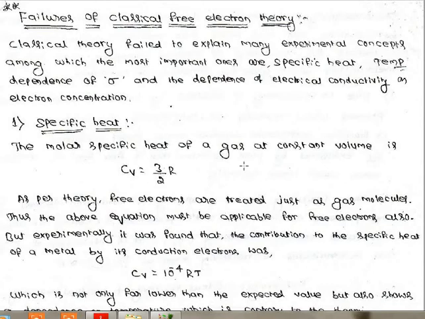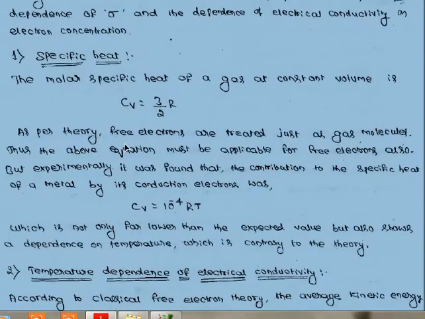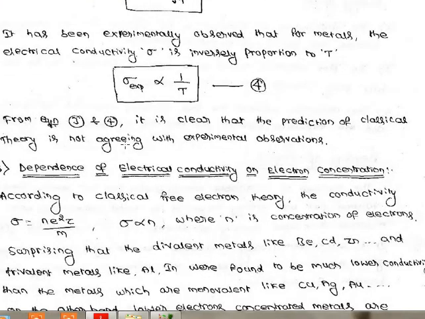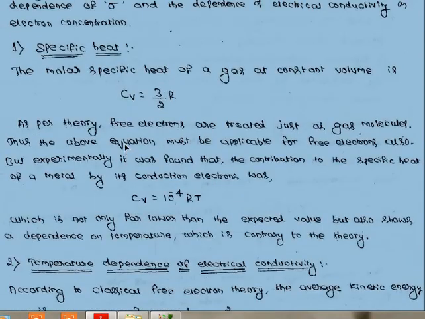Yes. Now we are discussing failures of classical free electron theory. These failures are only explained by quantum free electron theory as a success. There are many failures in classical theory, but here we are discussing only three cases: one is specific heat, another is temperature dependence, and the last one is dependence on electron concentration. First we will go for the specific heat.